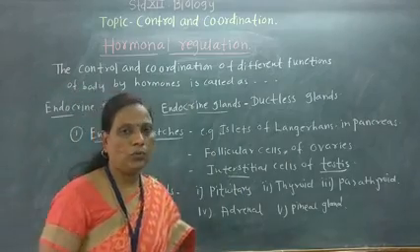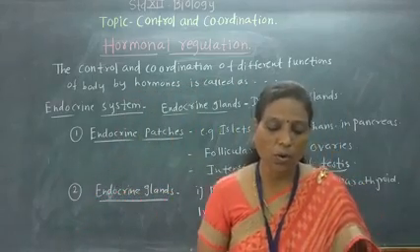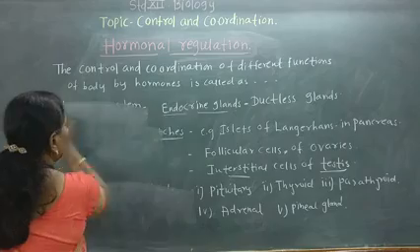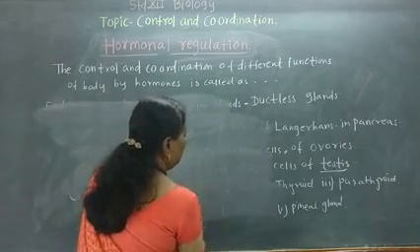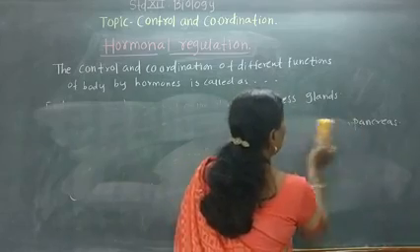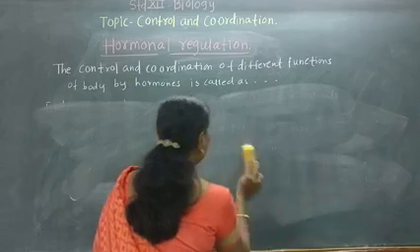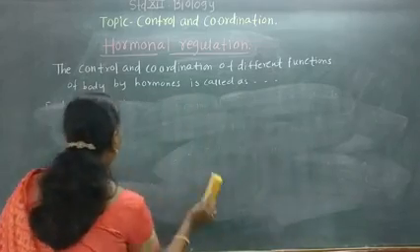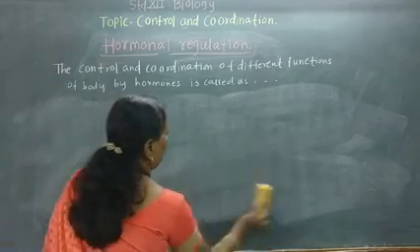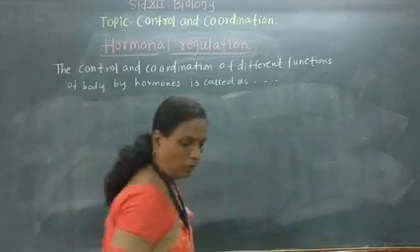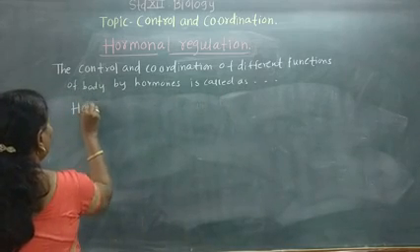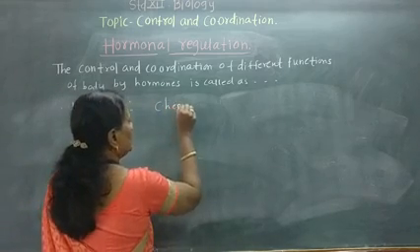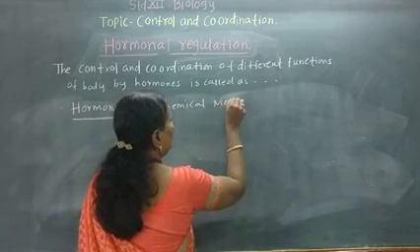They secrete the hormones. Now we are going to study what a hormone is. The endocrine system mainly produces, or secretes, hormones, and hormones are chemical messengers or chemical mediators. Hormones are called chemical messengers.